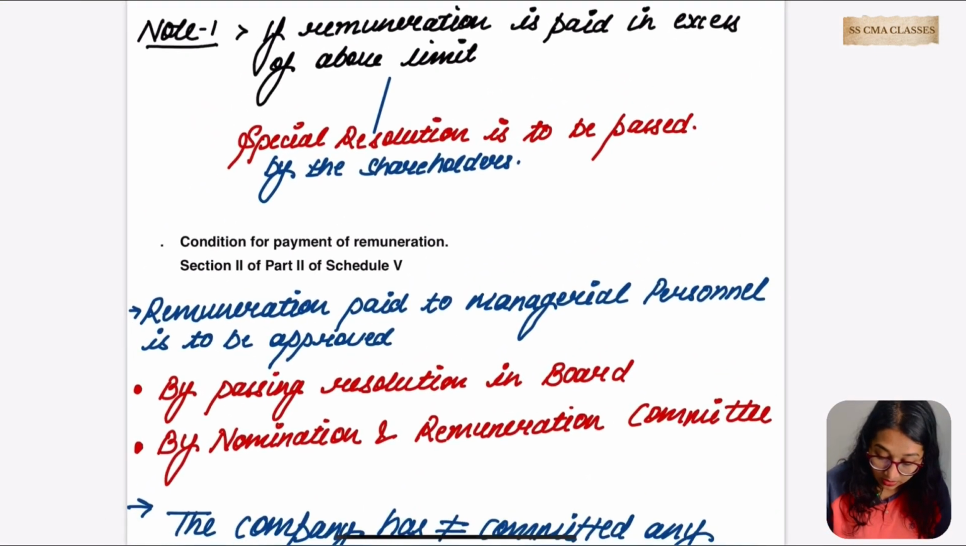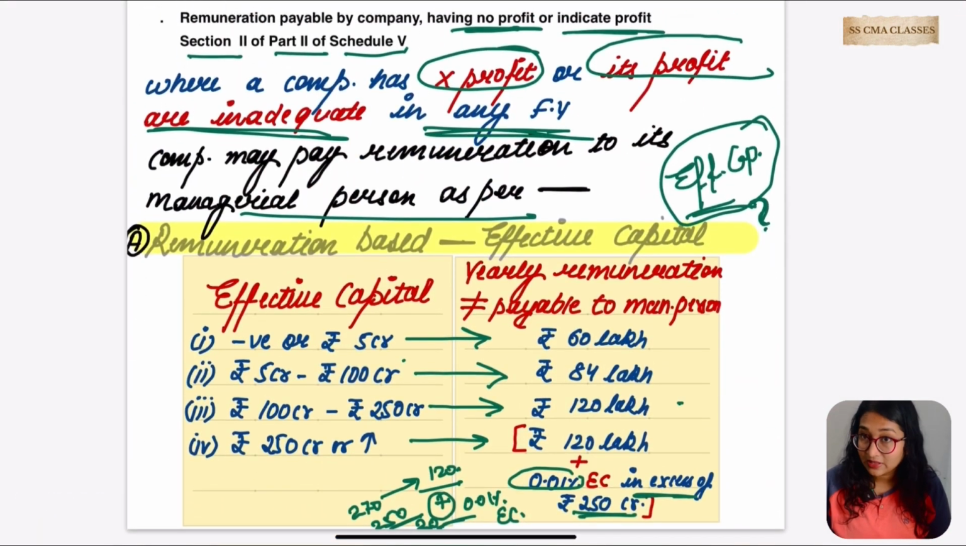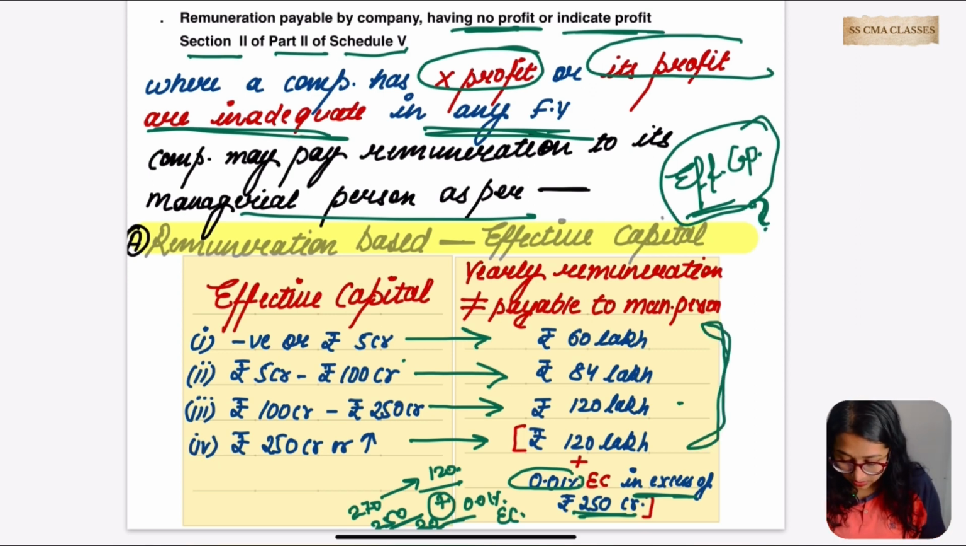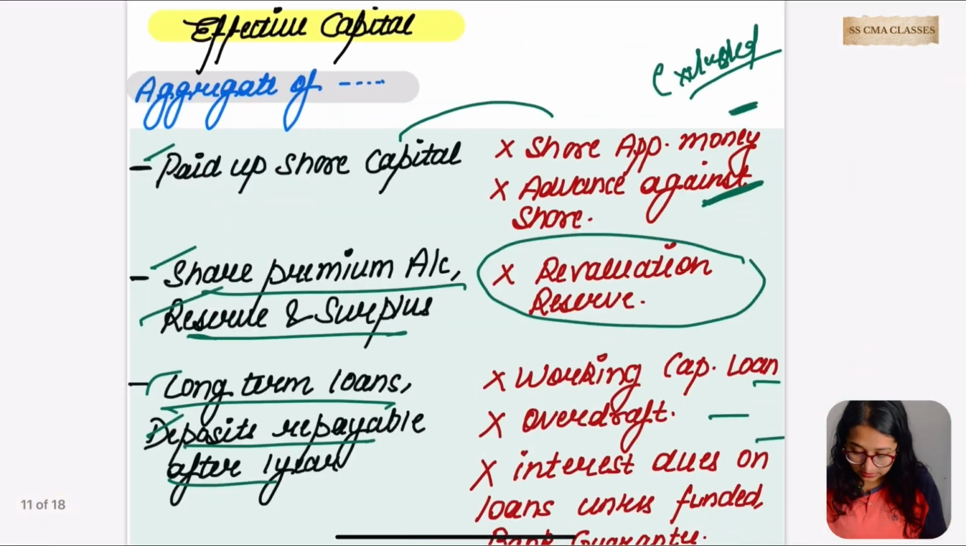Let's go for what I told you, that if the company is not having profit or having inadequate profit, in that case the company has to pay this amount. This is the remuneration which is to be paid to the managerial person. But what if the company paid excess of this amount, which is mentioned in this part? Which part? Section 2, Part 2, Schedule 5. Is it clear? Yes.